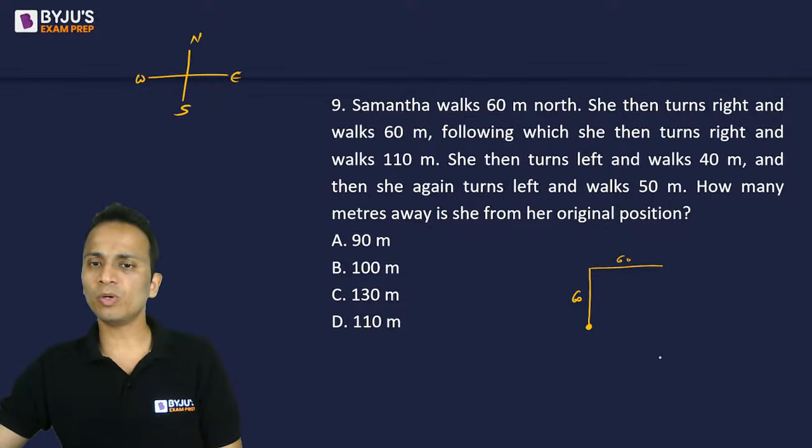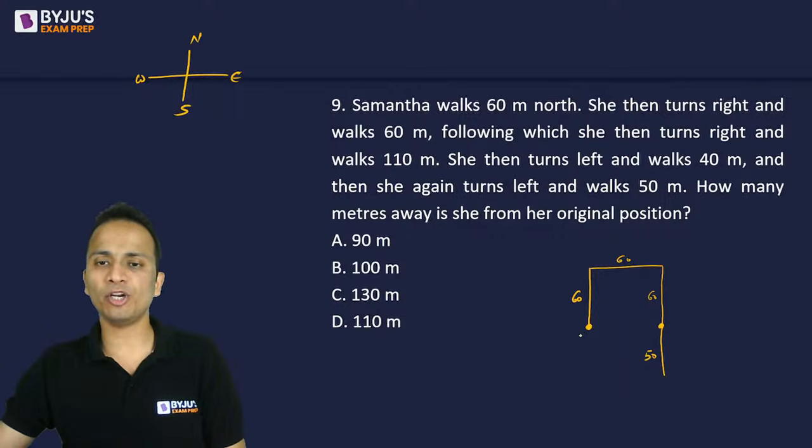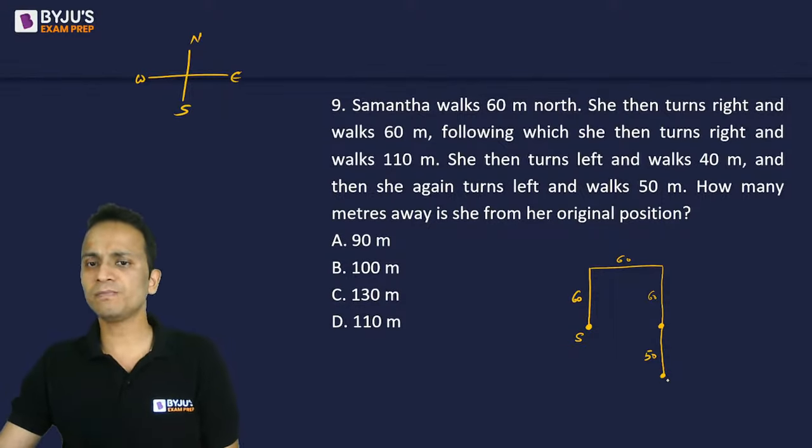Now, if she's walking towards south, that means downwards, the distance is 110. So first of all, she will cover 60, and then she will cover a further 50. So this point that I've drawn will be exactly on the east of the point of start. Then she turns left. Now from here, if she turns left, it will be on the right hand side of the screen, towards east. So she turns left and walks 40. So this is 40 and she will reach here. And then she turns left again. So now where will this left be? Upwards, towards north, and she walks 50.